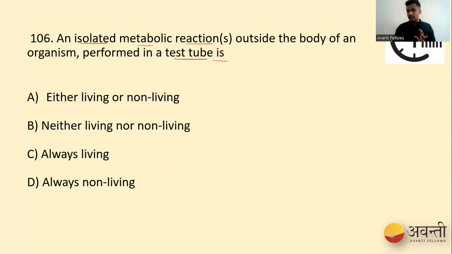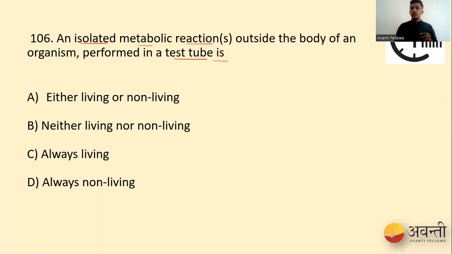So what is a metabolic reaction, students? Metabolic reaction is a sum total of chemical reactions that happen in an individual body. And whenever we talk about metabolism, only the living organisms have the capacity of metabolism. But we can try to perform some of these metabolic reactions such as enzymatic reactions.